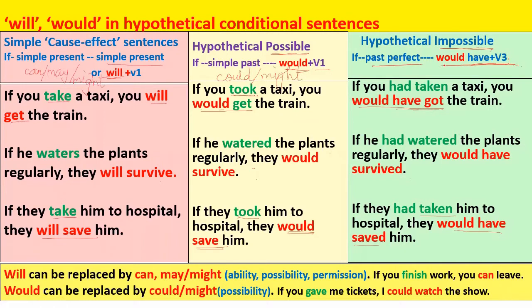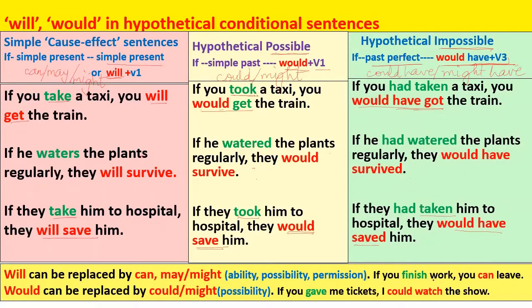And in type 3 sentences, this would have can be replaced by could have or might have also. To express permission, you can replace will by can or may, or to express possibility, you can replace will by may and might.